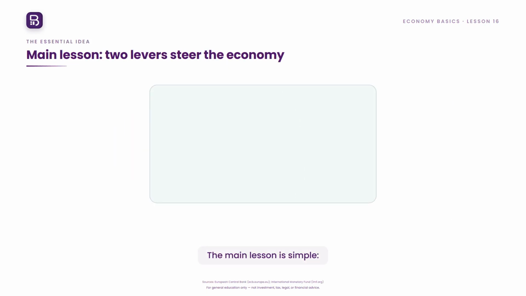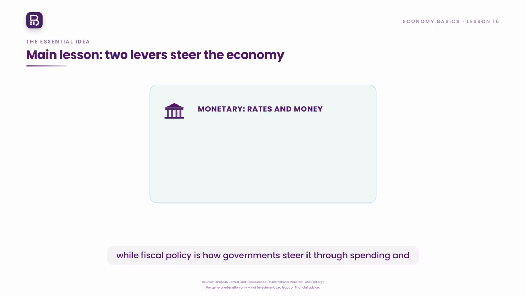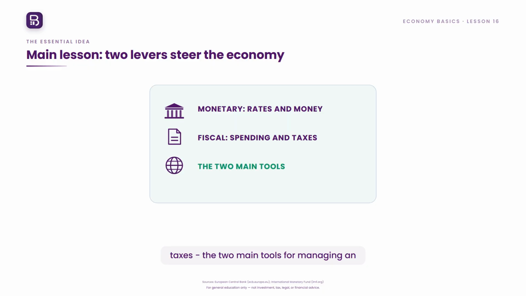The main lesson is simple. Monetary policy is how central banks steer the economy through interest rates and the money supply, while fiscal policy is how governments steer it through spending and taxes, the two main tools for managing an economy.